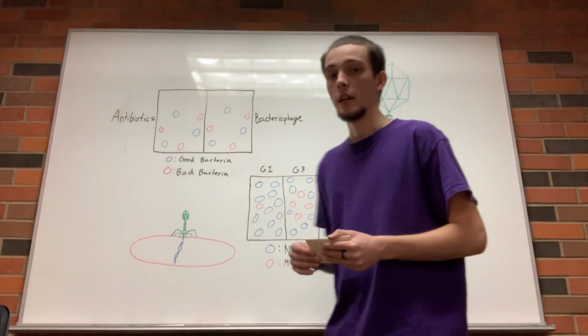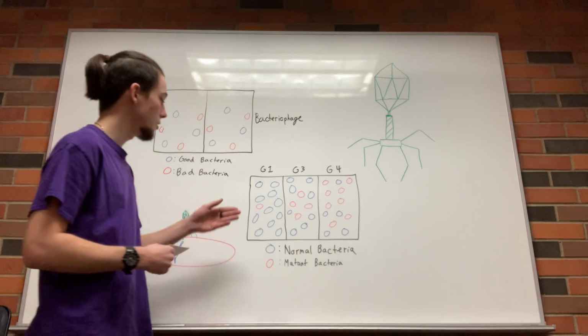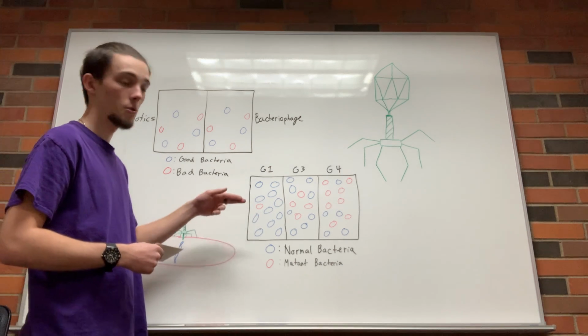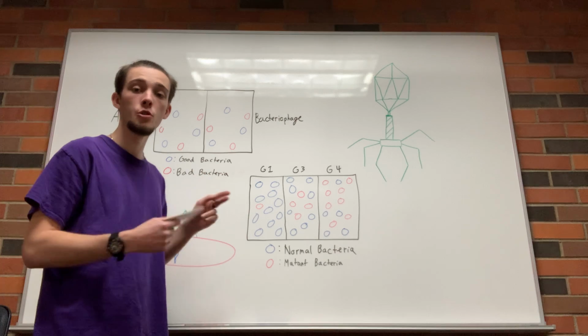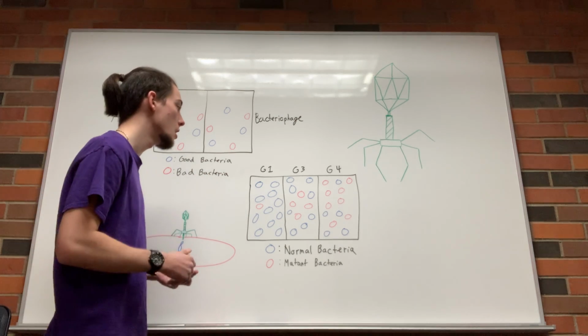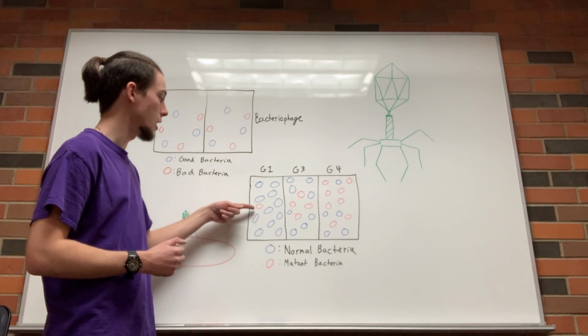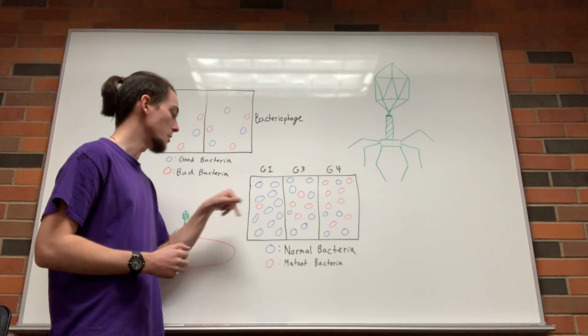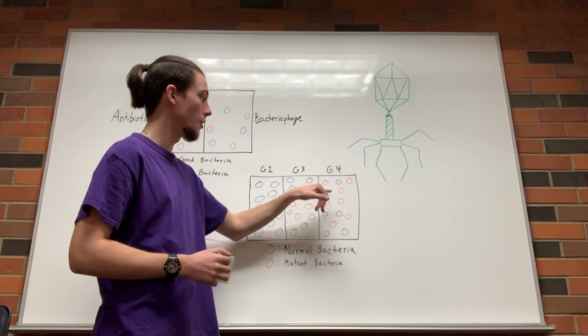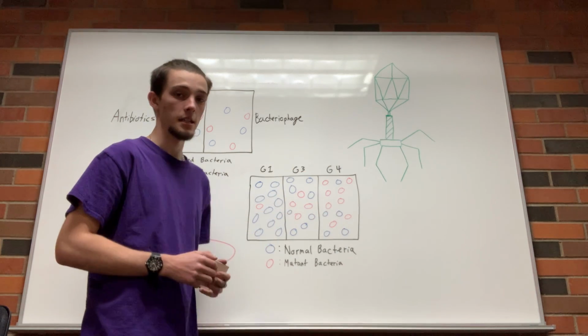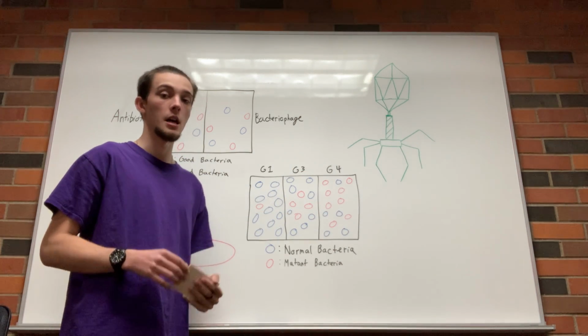For example, if we were to give blue circles to normal bacteria and red circles to the mutant bacteria with the new strain through microevolution, we can see that in our first generation we have 1 mutant bacteria. In the third, we have 4, and in the fourth generation, we have 8 total mutant bacteria.